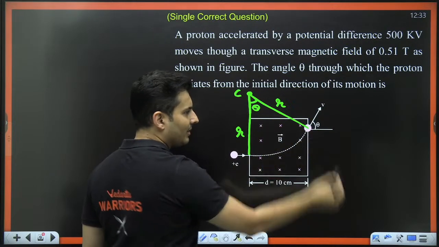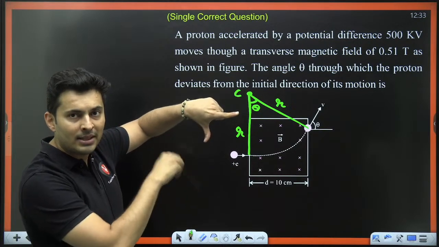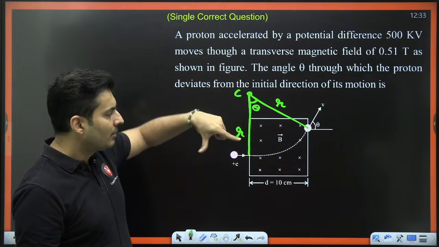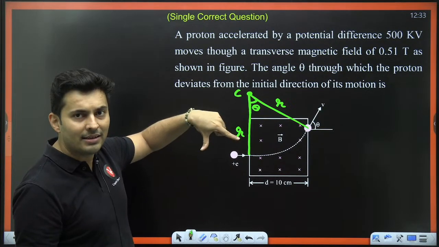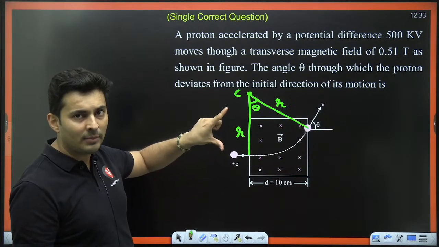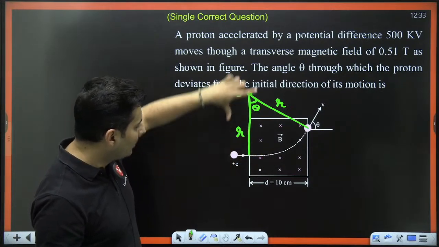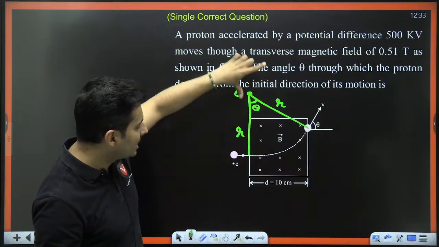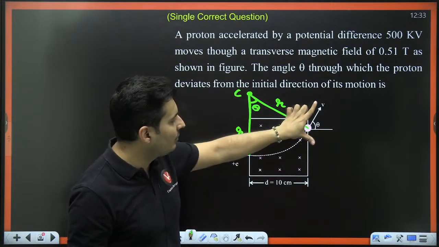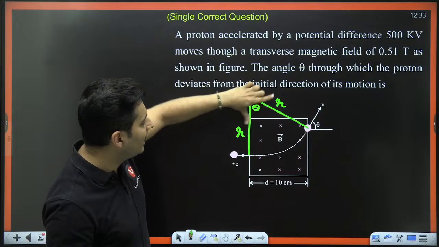If you are wondering how they are the same, think like this. My pointing finger is horizontal, my thumb is downwards. If I rotate my hand by 20 degrees, both the fingers will rotate by 20 degrees. If I rotate by 50 degrees, both will rotate by 50 degrees. So think like this. The pointing finger was the velocity. Downward direction is the radius. So if I go around like this, isn't the pointing finger turning by theta? So my thumb also should turn by theta.